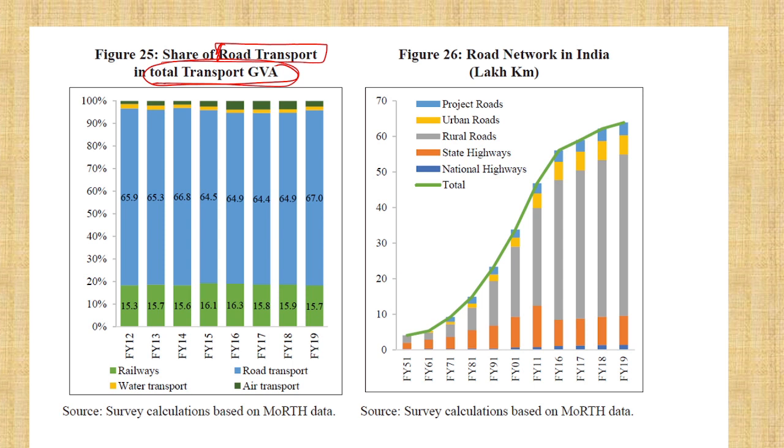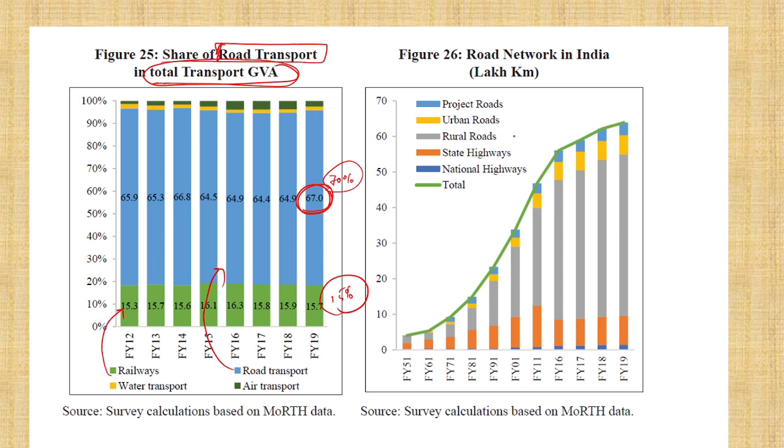Next, there is another one, I will tell you. In our gross value added, 70% is road, and only 15% is railway. So for transporting goods and services, or gross value added in India, the maximum is through road, and the second is railway. So remember this.